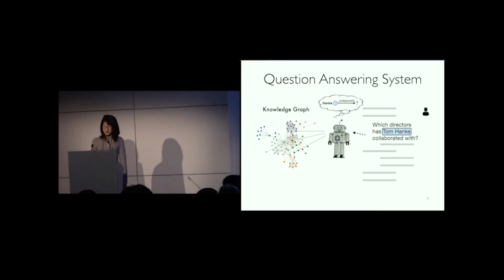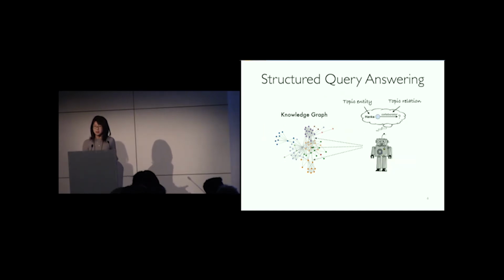So for example, the user might ask a question, which directors has Tom Hanks collaborated with? The computer could recognize the structured query from the question, and also recognize that the answers to this question will be some entities that it can look up in the knowledge graph. Throughout this work, we suppose that the structured query has already been parsed, and we focus on how to effectively retrieve the answers from the knowledge graph.